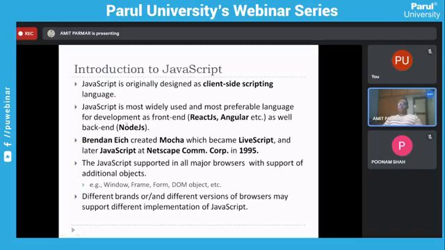Many more are there which work on a browser, and certain browser features are utilized by these languages, so it is developed in that way. On the backend side, there is Node.js, which is a library, or you can say a runtime environment, which basically works on the JavaScript programming language.